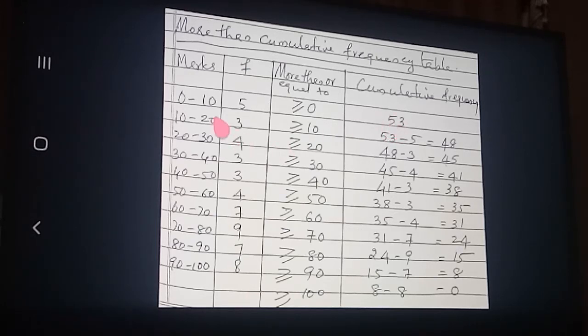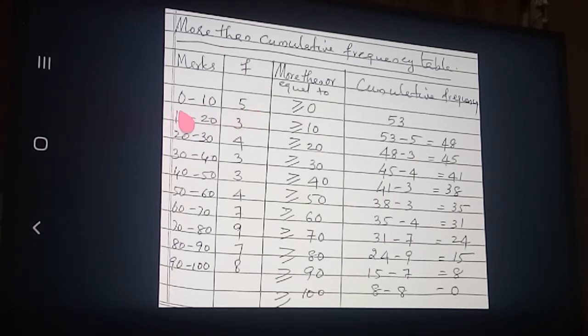Clear? So next point, greater than or equal to this class's lower boundary point, or the previous class's upper boundary point. So greater than or equal to 10. Here 0 to 10 means up to 9.9 only will come. How many students are there? 5 now. Then greater than or equal to 10 is coming, will these students come in this group? No.